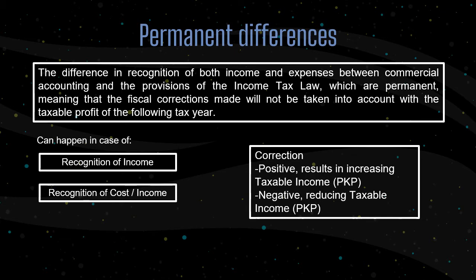For example, dividends or a share of profit received by a limited liability company as a domestic taxpayer from capital participation in a business entity established and domiciled in Indonesia, with the condition that dividends come from retained earnings reserve and share ownership in an entity that provides a dividend of at least 25%. According to commercial accounting, it is income, while according to the income tax law, final income tax has been imposed.